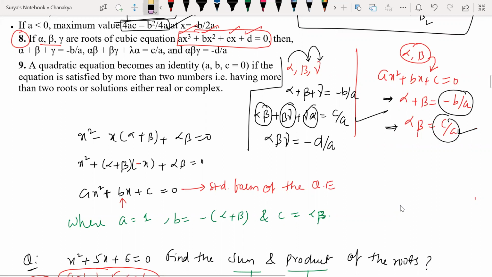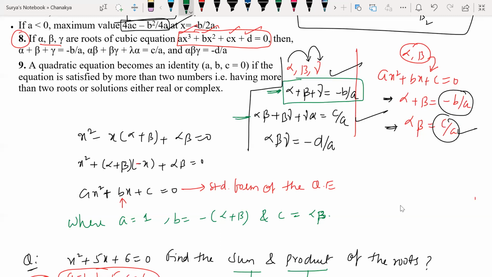Now coming to the cubic equation, I'll be having three roots. If I do the sum of them, alpha plus beta plus gamma is equal to minus B by A, and the product of the roots, alpha beta gamma, is minus D by A.